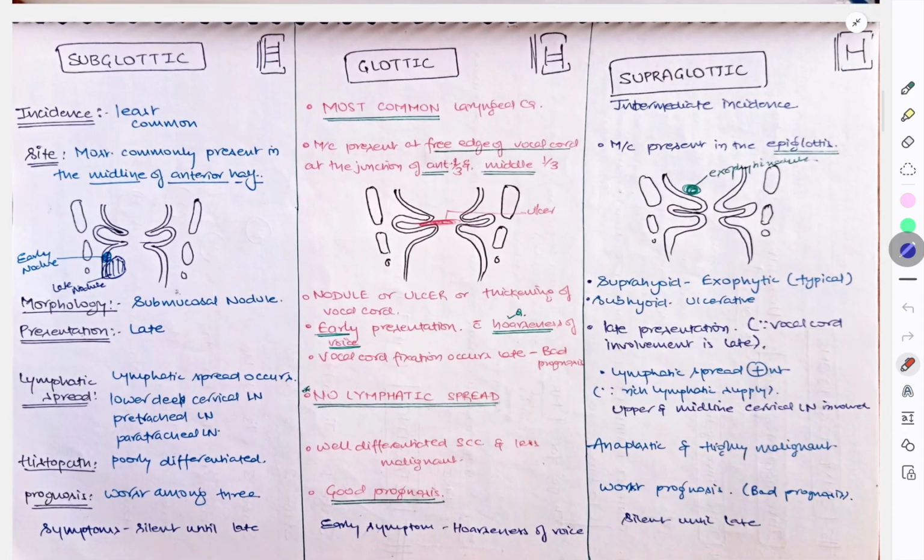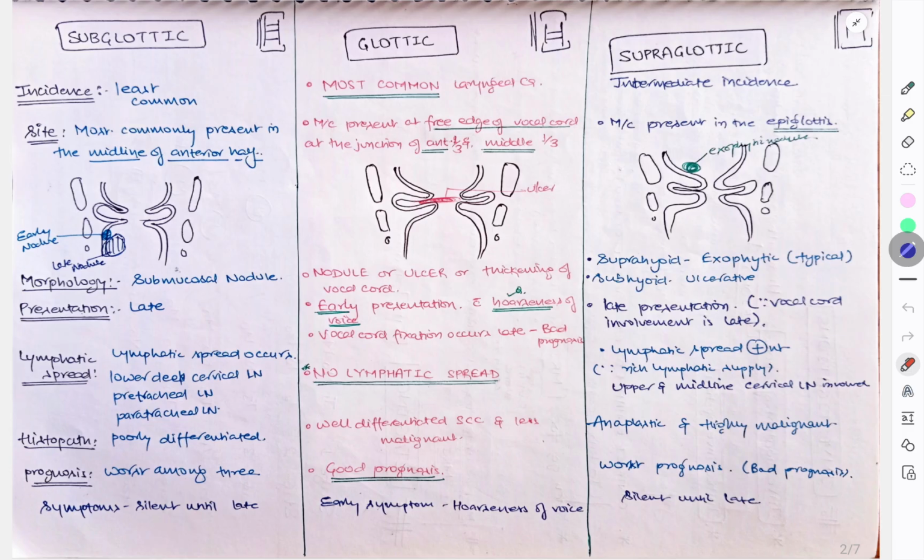So let's see each type of carcinoma in tabular form. Here first we have glottic carcinoma. I have told you this is the most common laryngeal carcinoma, and it is most commonly present at the free edge of vocal cord at the junction of anterior 1/3 and middle 1/3. You can see here in the diagram it is usually an ulcer. It can be a nodule or ulcer or thickening of vocal cord.